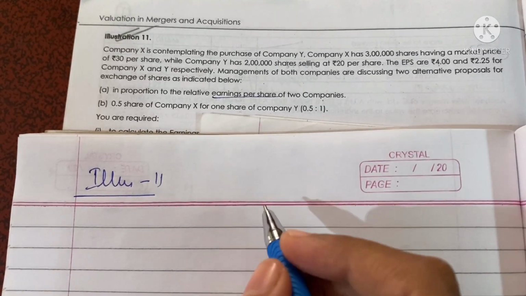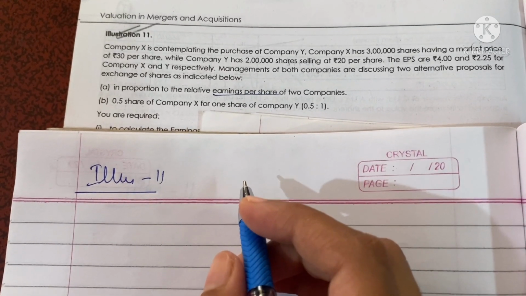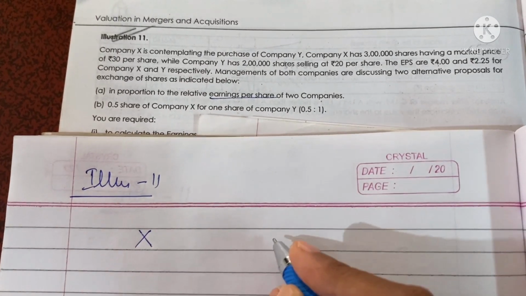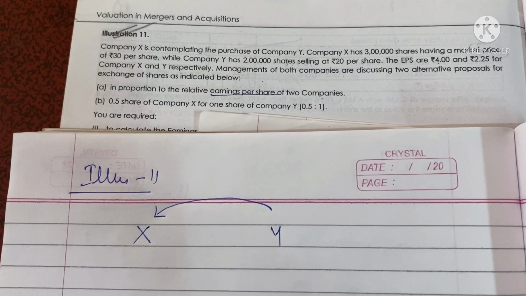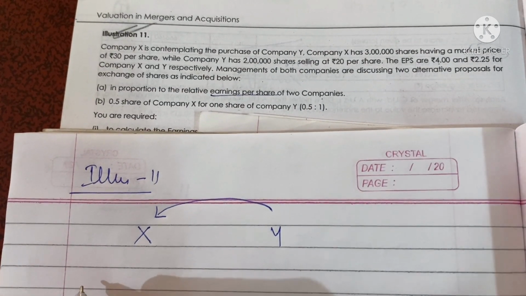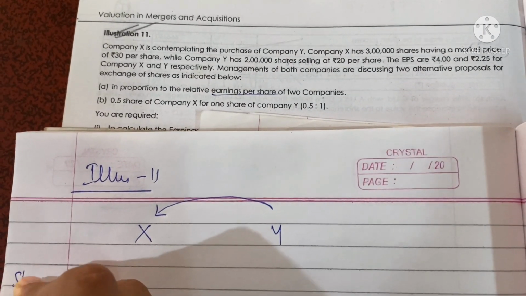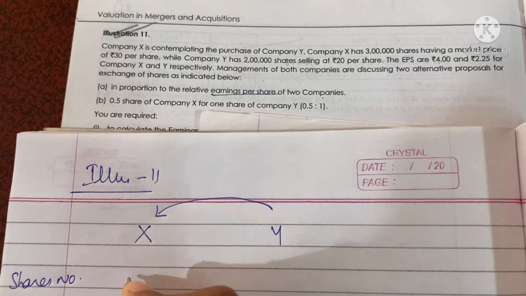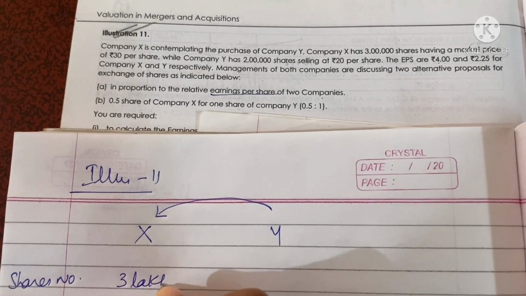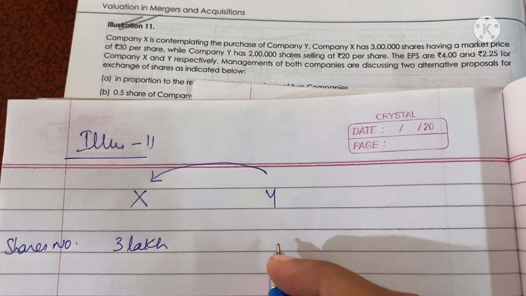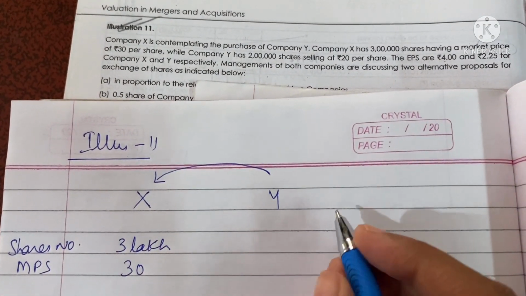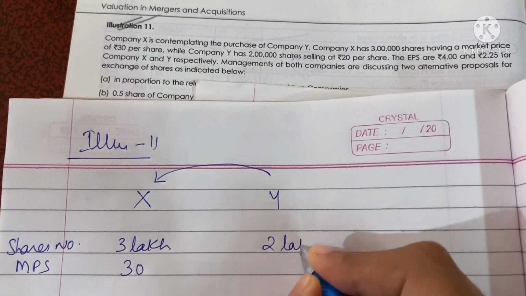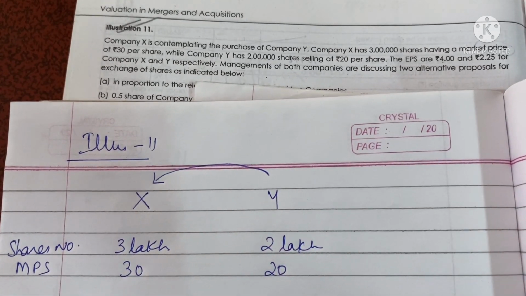Illustration 11. Company X is contemplating the purchase of company Y. So there are two companies and X is going to purchase Y. Now, X has 3 lakh shares, so the number of shares is 3 lakh, and the market price of the share is 30. While company Y has 2 lakh shares selling at 20 rupees per share.